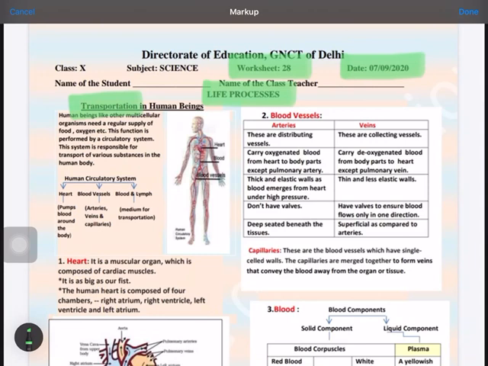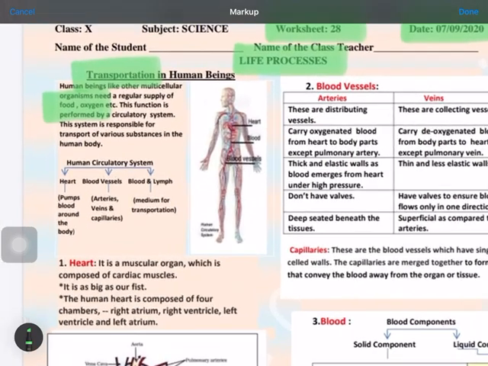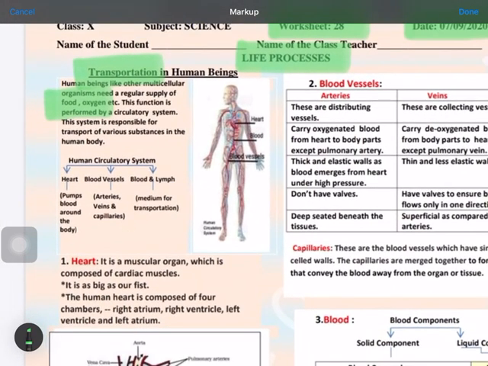As we are multicellular organisms and we require food, oxygen and other substances from one part of the body to the other. For this purpose we require some system, and this system is known as the circulatory or transportation system. This transportation system is responsible for passing on all these things. Your human circulatory system consists of three parts. We will read about the heart, the blood vessels, and the blood and lymph.